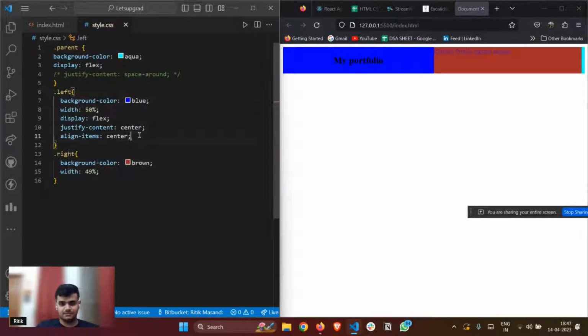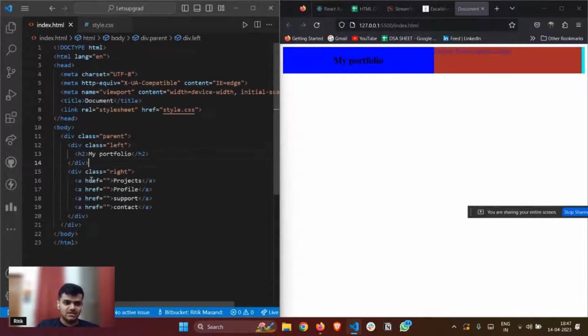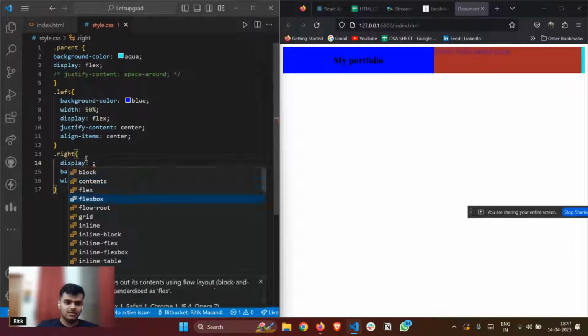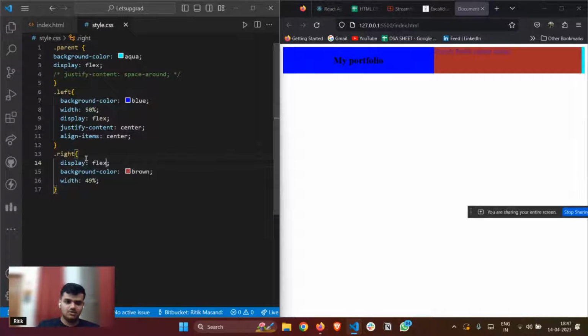Similarly, in the right div, as you can see, it has 4 anchor tags, and in order to make them in the middle, I need to give this parent display flex so that I can apply the properties of flexbox to the children. So I'll give it simply display flex.